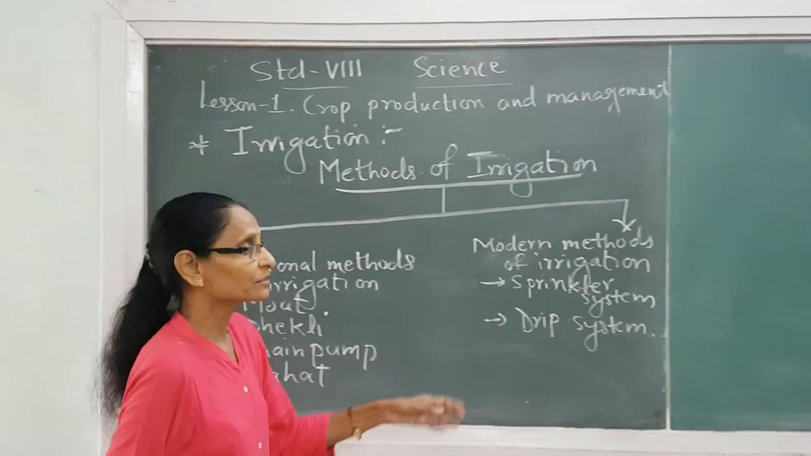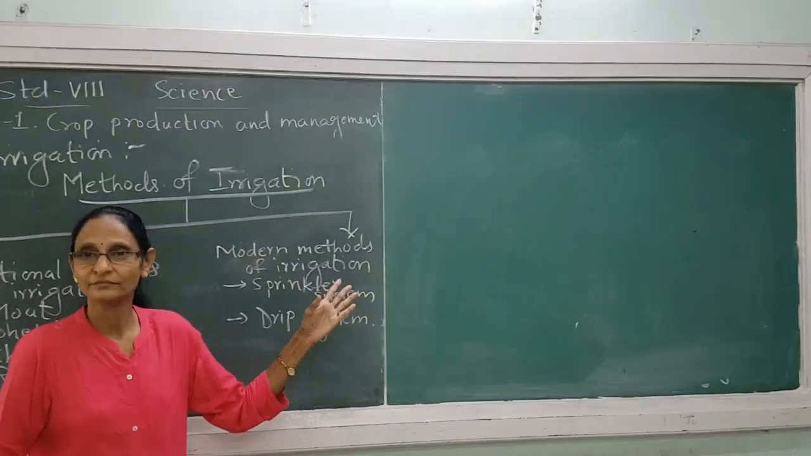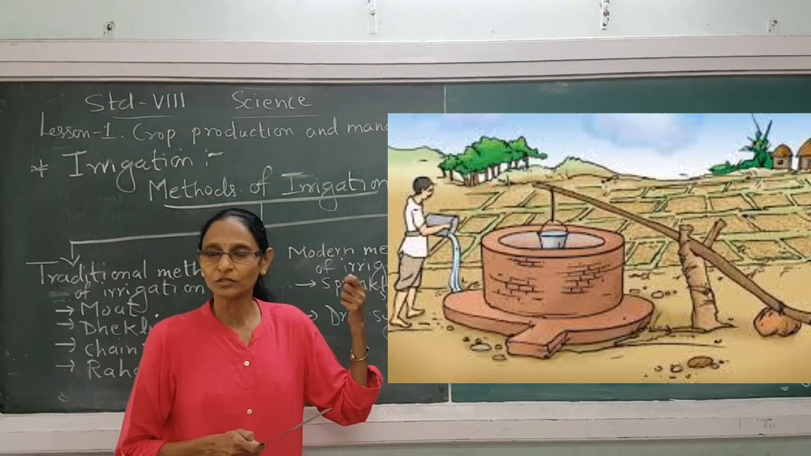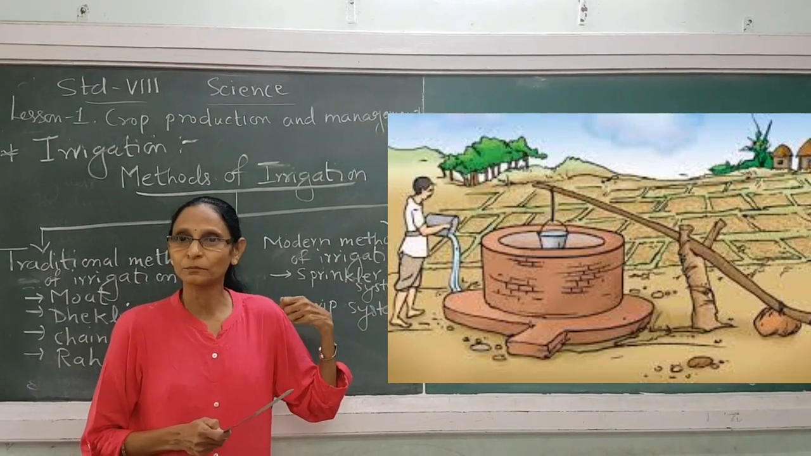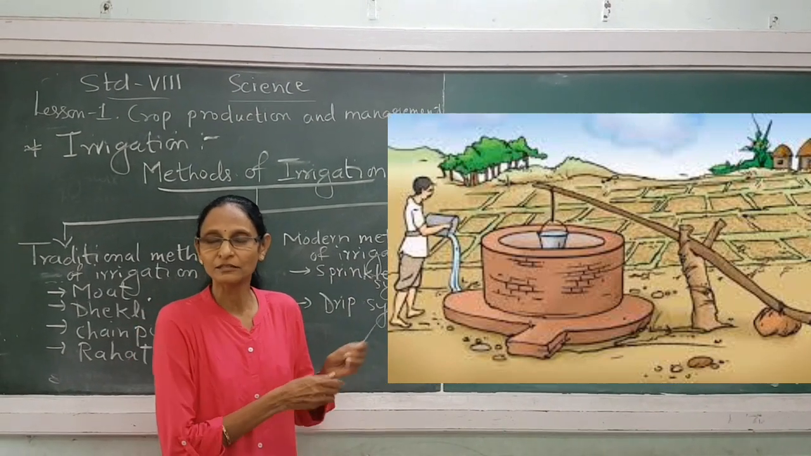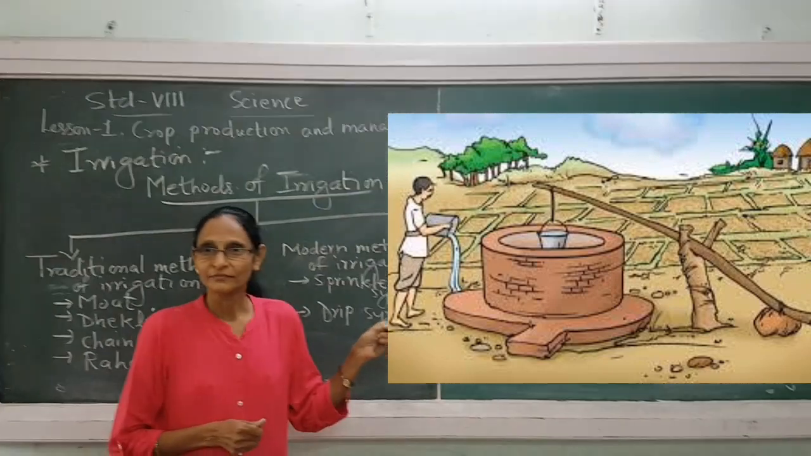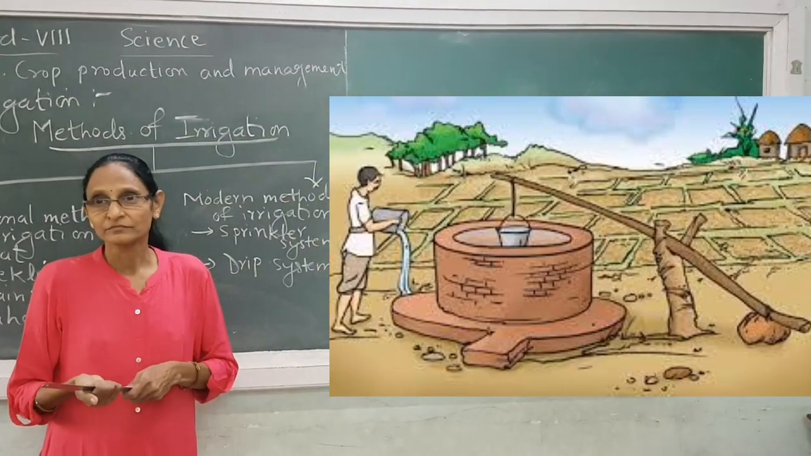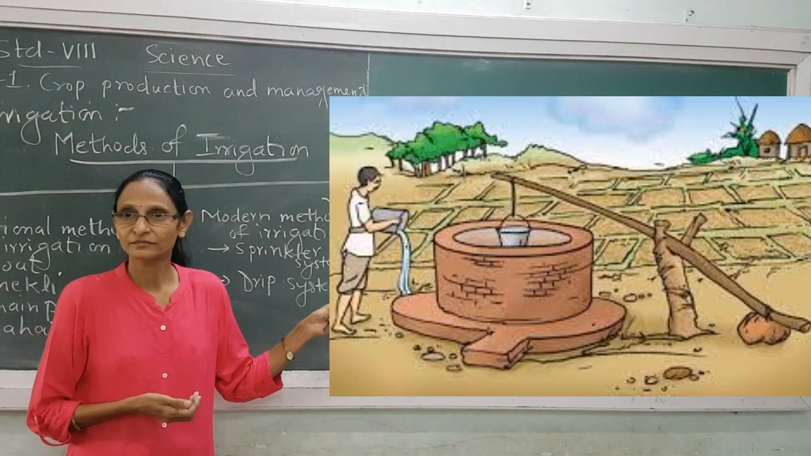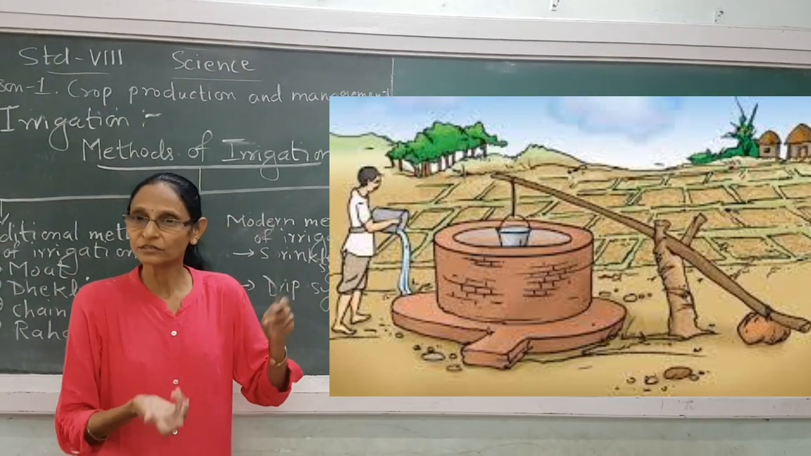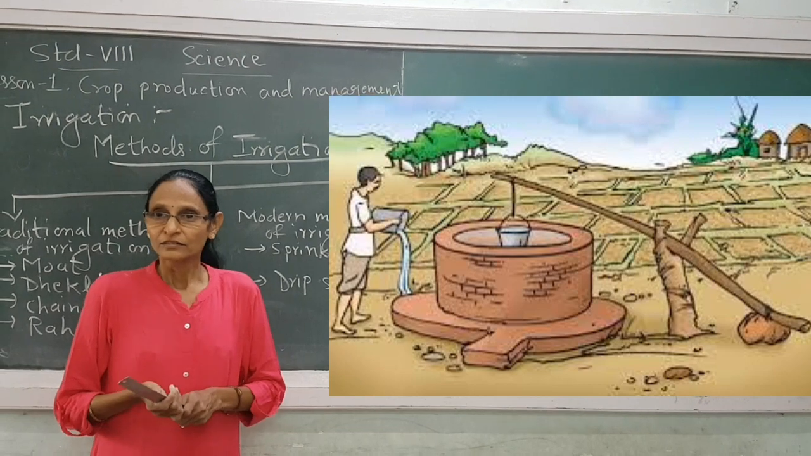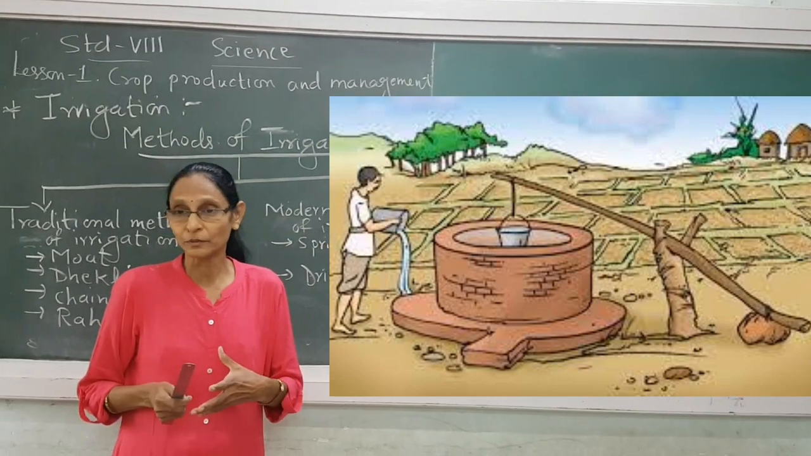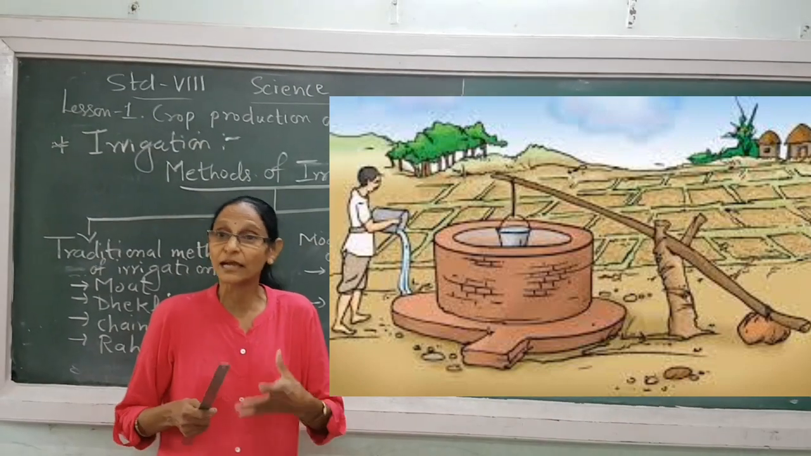Dhekli. Now as you can see in the picture, a man is pulling the water using the rope and bucket from the well. He is pouring the water in the field. Can you see? He is pouring the water. Clear? So this again requires human labor and it even requires time also.